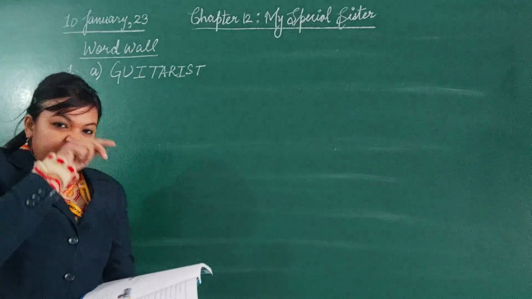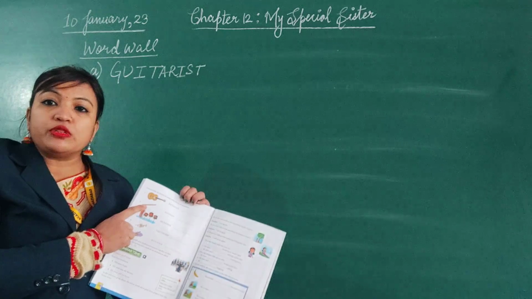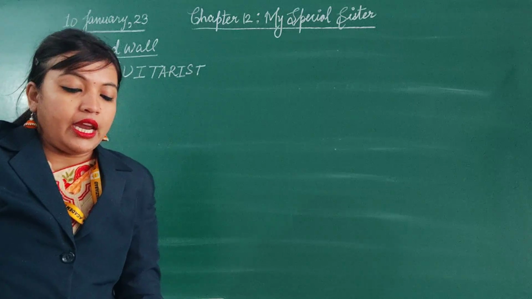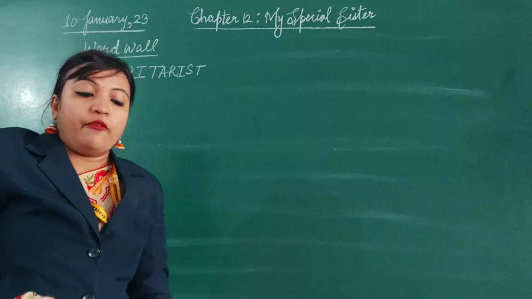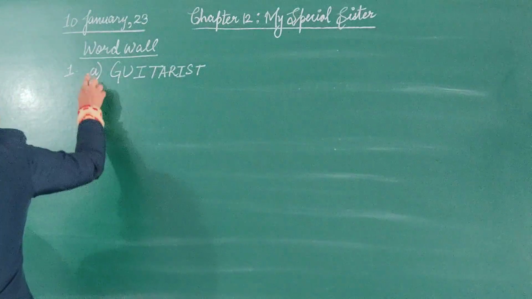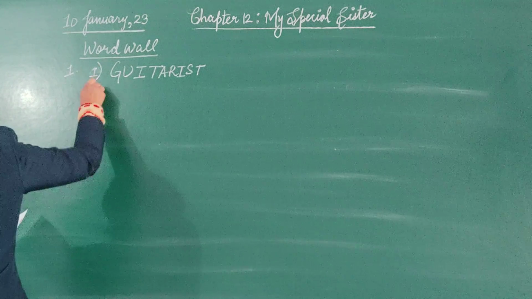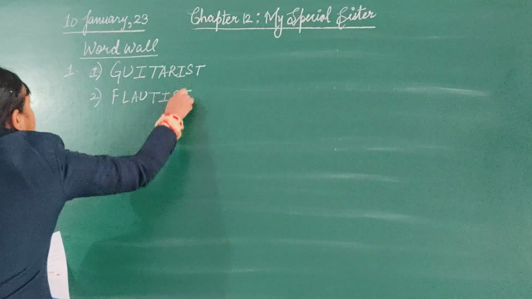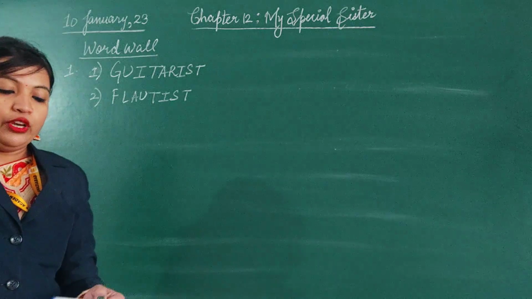Now the second picture is of a flute. This is the flute's picture. Now let us look at the letters: F-L-I-T-A-U-S-T. If we unscramble the letters, we will get the name of the musician who plays the flute, and that is flautist, F-L-A-U-T-I-S-T. A flautist is a person who plays the flute.